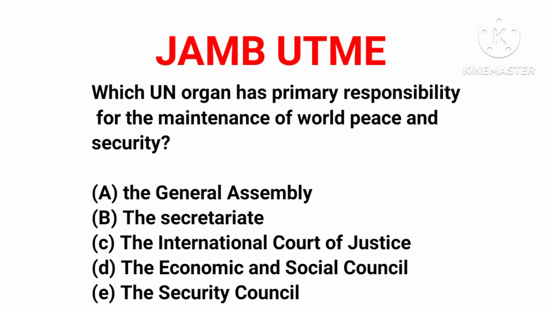Okay, now let's shoot. Question one: which UN organ has primary responsibility for maintenance of world peace and security? Which UN organ has primary responsibility for maintenance of world peace and security? We have option A, the General Assembly; B, the Secretariat; C, the International Court of Justice; D, the Economic and Social Council; and E, Security Council.